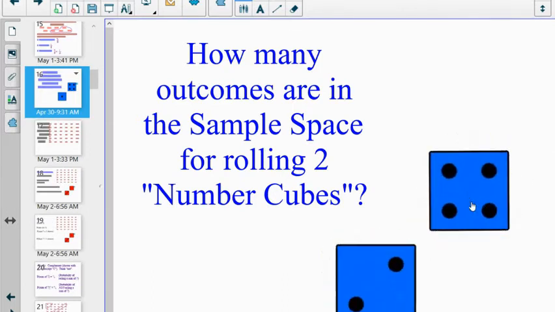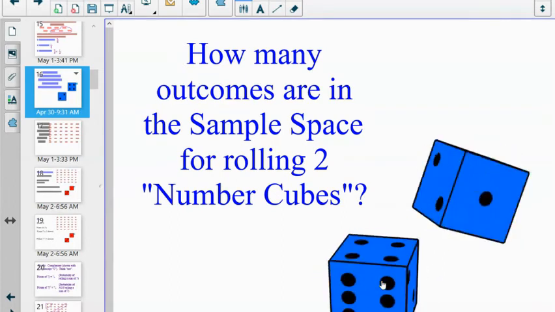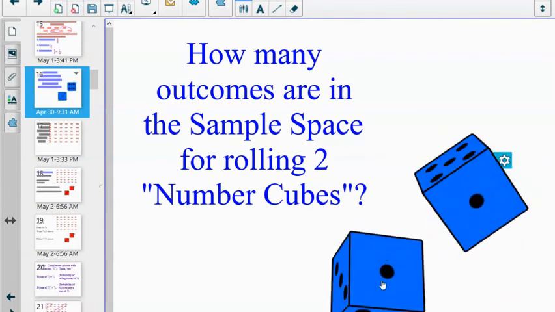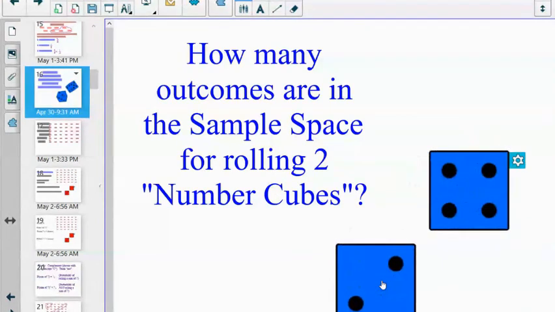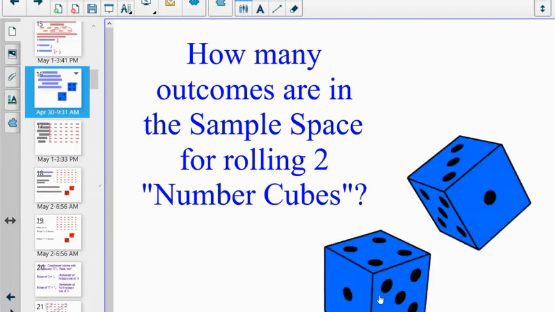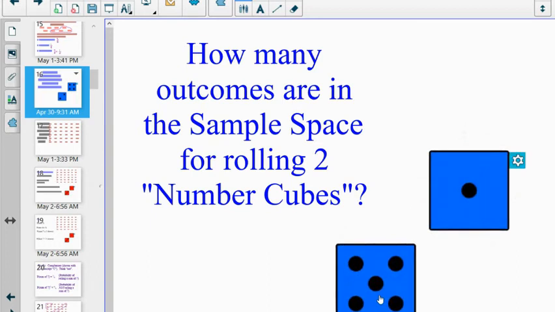And I'm going to roll these dice and see if I can get an outcome that's fairly likely. Here's a roll of 2 and 4. Now you might look at this and say, well, that's an outcome of 6. Well, yeah, but that's a 2 and a 4. That looks different than if I roll another 6. I should have chosen 7. I just had 2 in a row. Well, look at that. I got 2 and 4 again. So this is an outcome I've seen twice already, but that's not the only way to have a sum of 6. There's another one. A 5 and a 1 would also be a sum of 6.